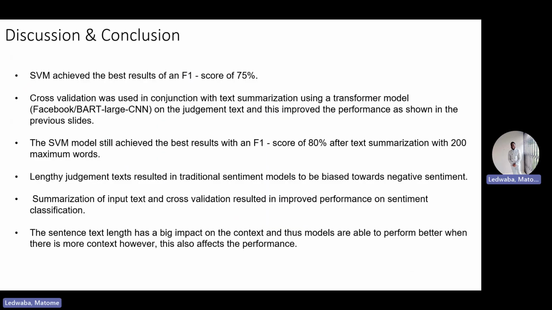In terms of the discussion and conclusion, as mentioned, support vector machine achieved the best overall results. Initially, it was 75%. And once we employed cross-validation as well as summarization, we're able to improve that performance to about 80%. What we also realized is that lengthy judgment texts resulted in traditional models being biased towards negative sentiment. As a result, that's why we decided on the text summarization, which overall improved the performance.